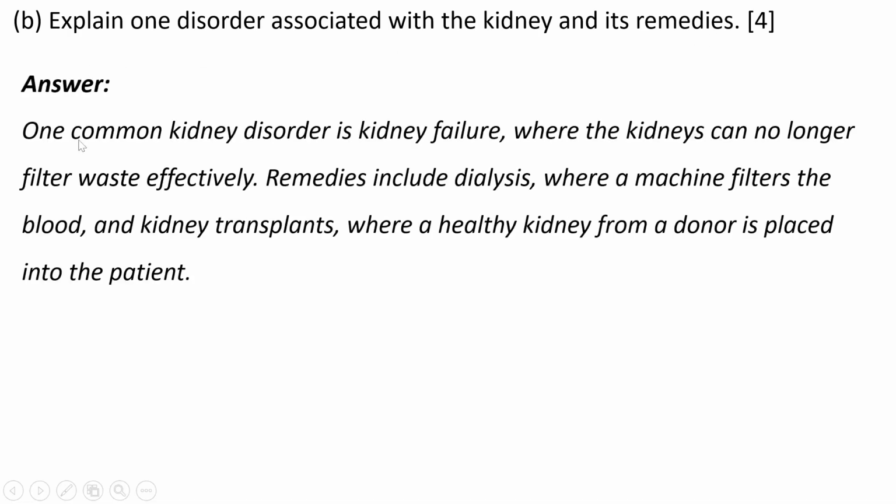So in answering, you say one common kidney disorder is kidney failure, where the kidneys can no longer filter waste effectively. Remedies include dialysis, where a machine filters the blood, and kidney transplants, where a healthy kidney from a donor is placed into the patient. Okay, then we go to the next question C.